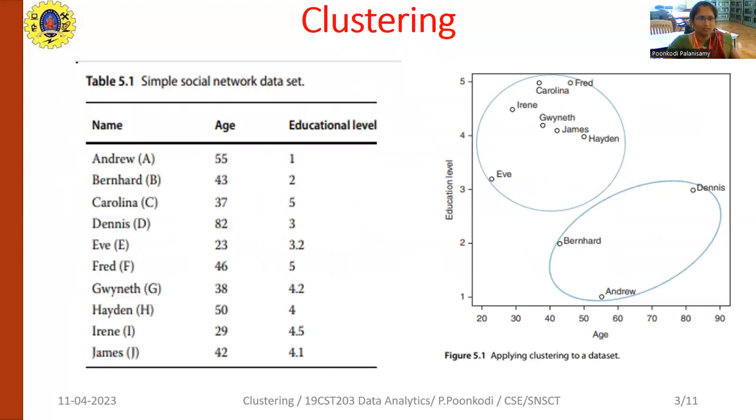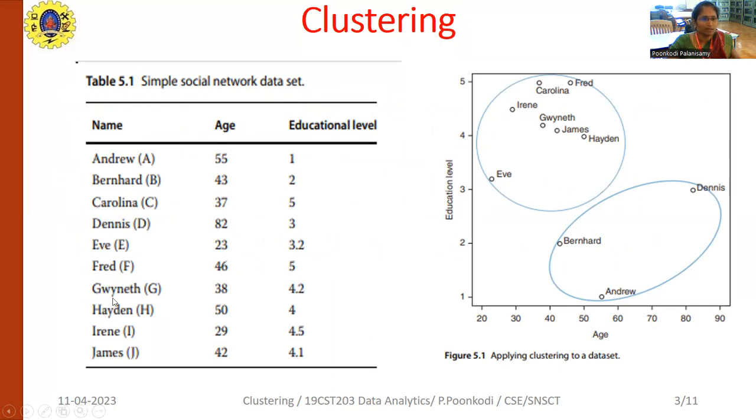The 10 students are selected based on age category and educational level. One is the primary level, two is the high school level, and five is the postgraduate. Based on this, we will cluster the members.